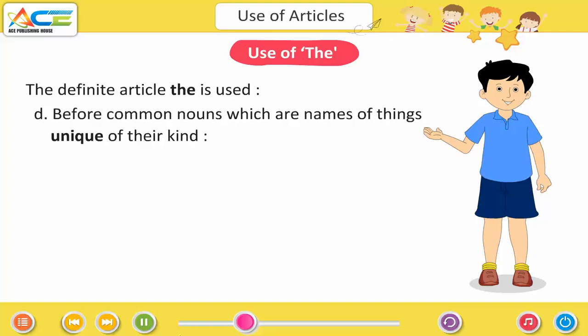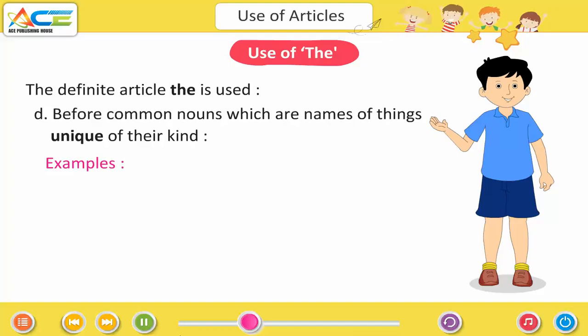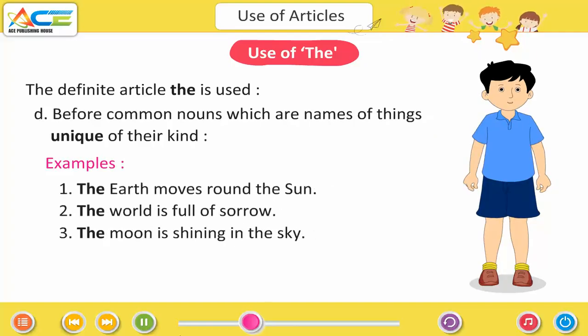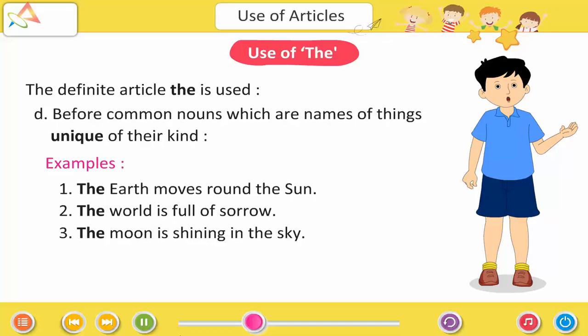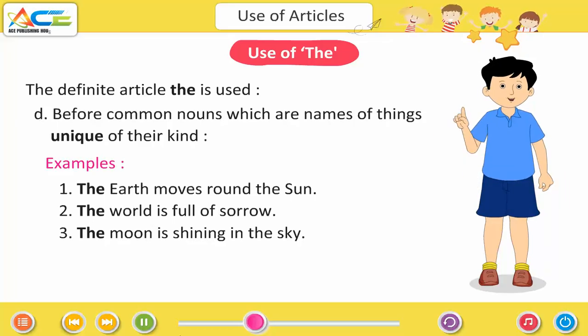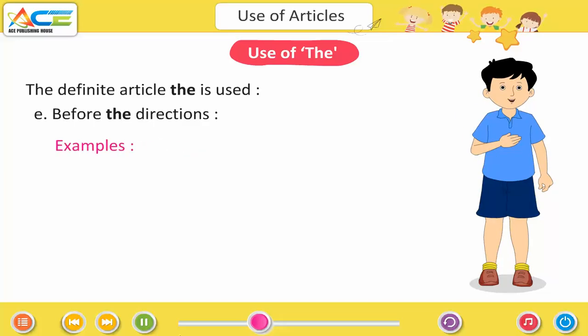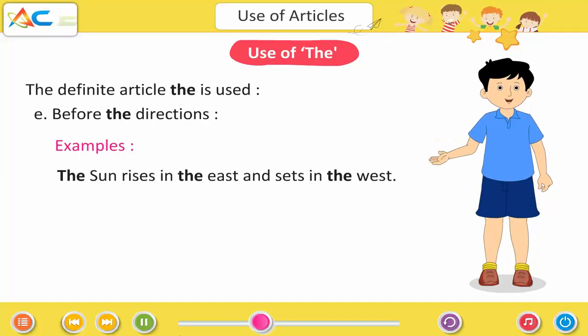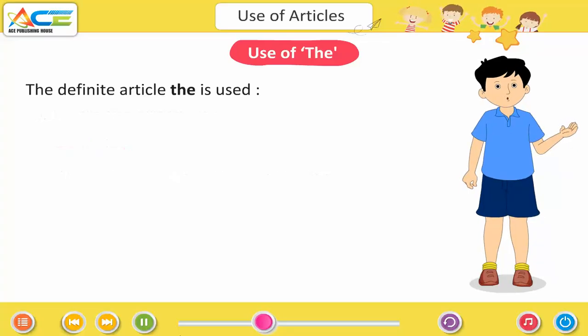Before common nouns which are names of things unique of their kind. Examples: the earth moves round the sun. The world is full of sorrow. The moon is shining in the sky. Before the directions. Examples: the sun rises in the east and sets in the west.